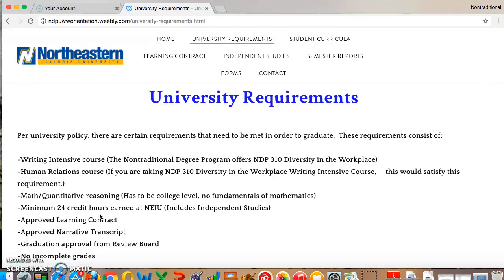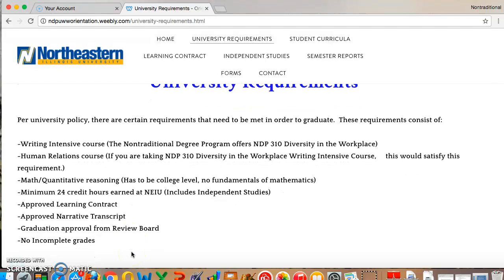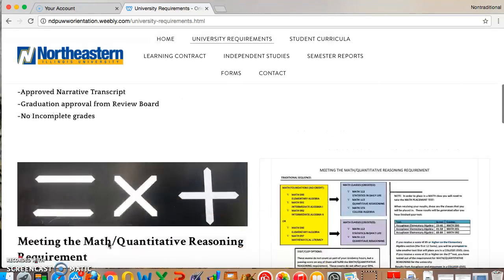This can include independent studies, your approved learning contract, your approved narrative transcript, graduation approval from the review board, and no incomplete grades. You will not have to worry about the approved narrative transcript and the graduation approval from the review board until it is review board time.